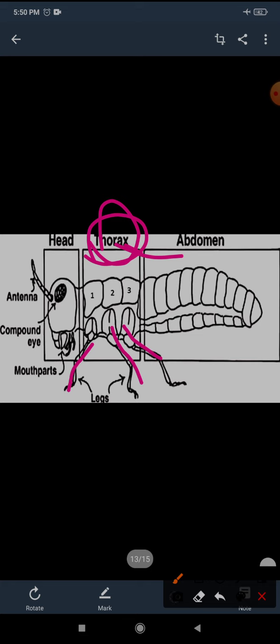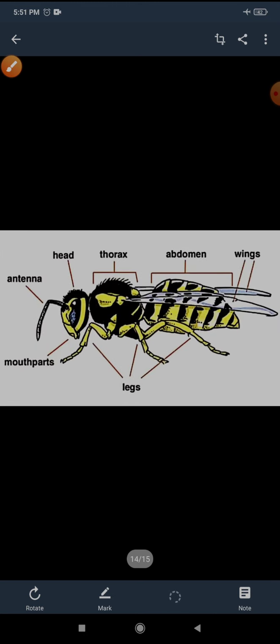And one more thing you will add: if there is a flying insect, then the wing is also attached to the thorax region. That also you have to mention. Is it clear?